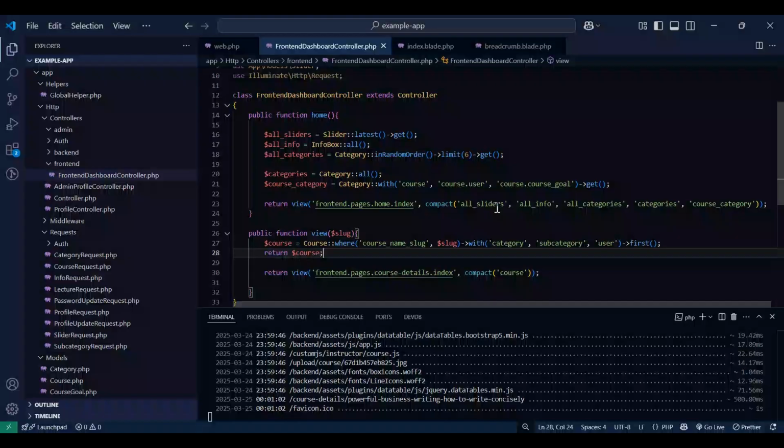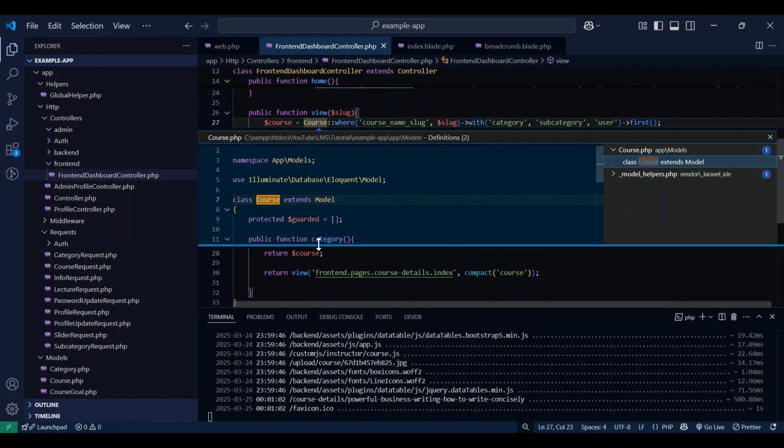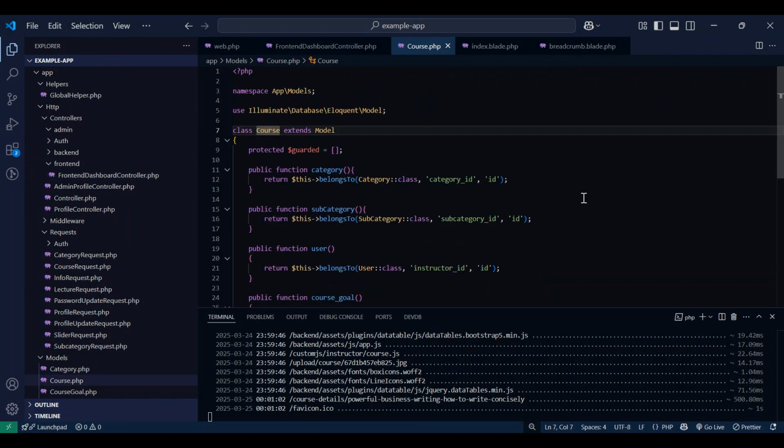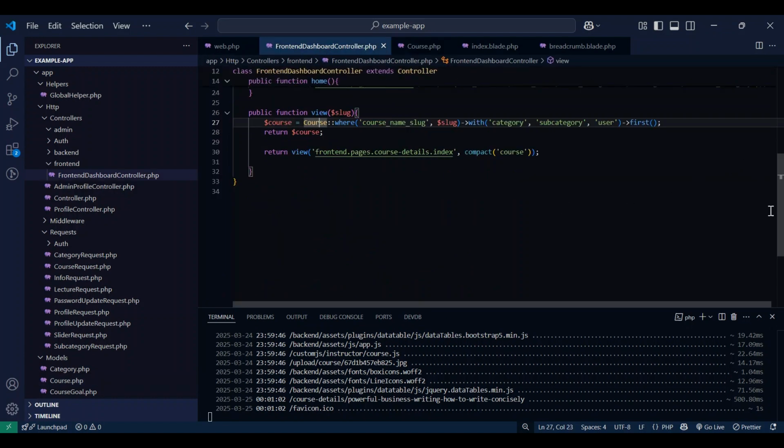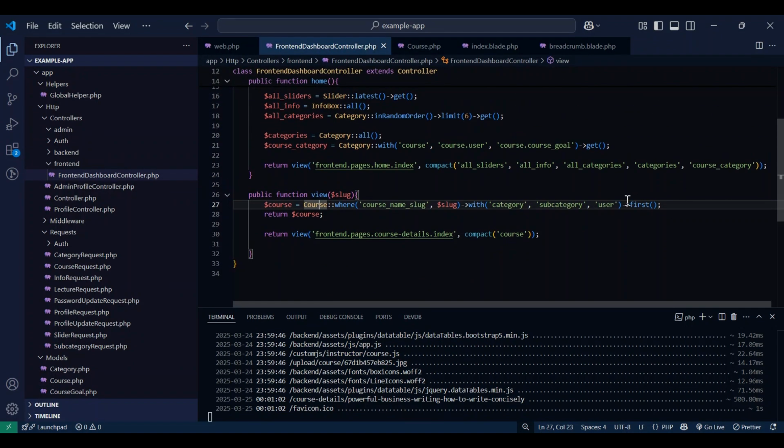So now this is our course. Better we also include course goal. I hope I already created the course goal. This is our category, subcategory, user, and yes, course goal, whose relationship was previously created. It's very simple. Our relationship was already built previously.